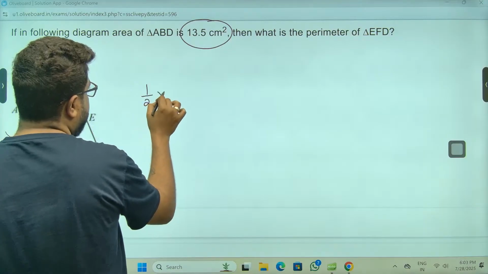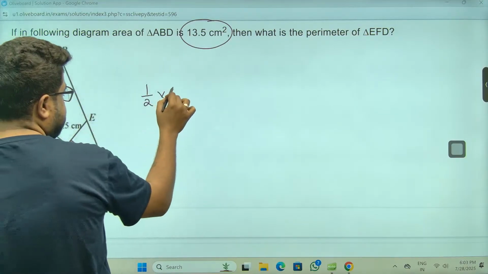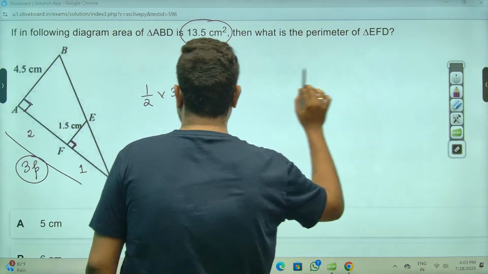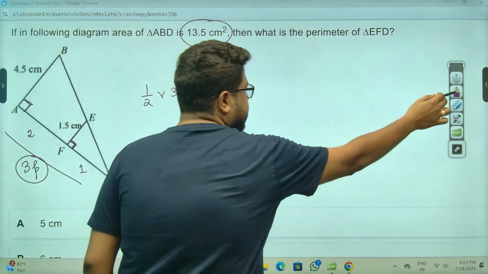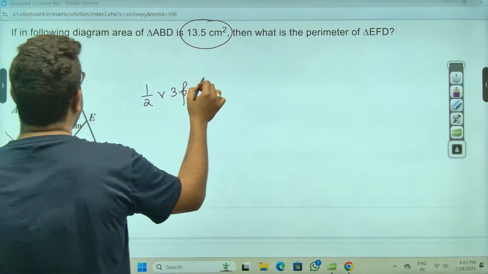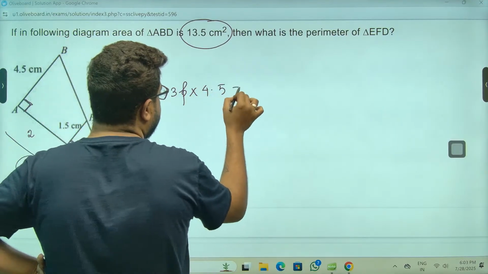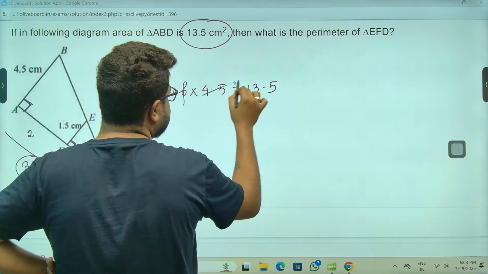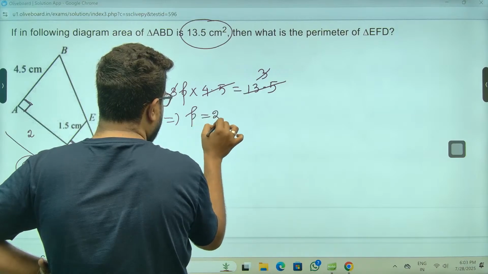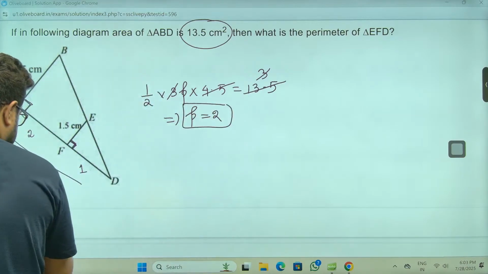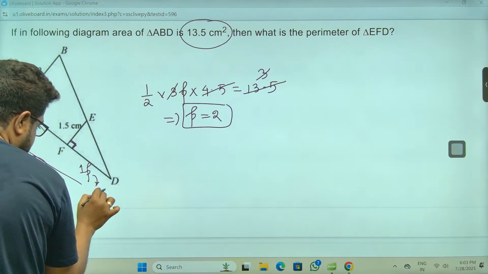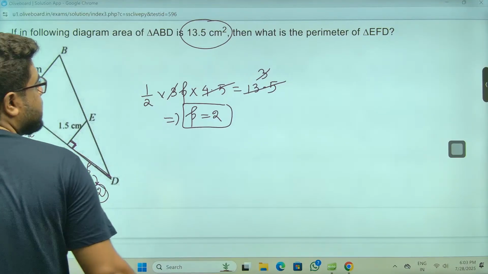Half into, sir, base is 3 parts. 3x, let's say. और 3p लिखा है तो 3p ही लेते हैं. 3p into AB is what, sir? AB is, sir, 4.5. It is given as 13.5. Sir, this is 3 times directly. 3 cancels. P is 2, sir. So this length is 6. So 3 parts is 6. So this is 1 part. That will be equal to 2, sir. So this is 2.